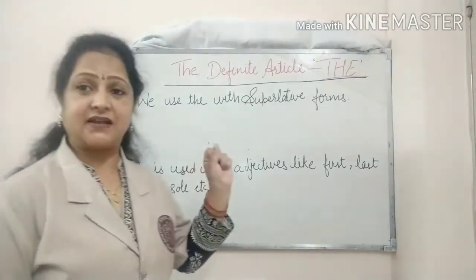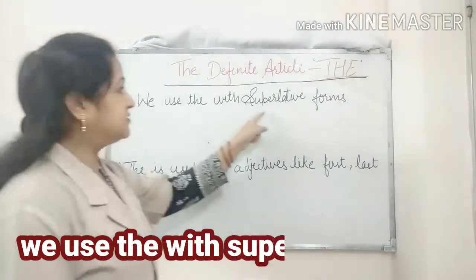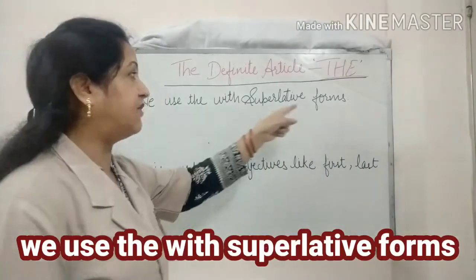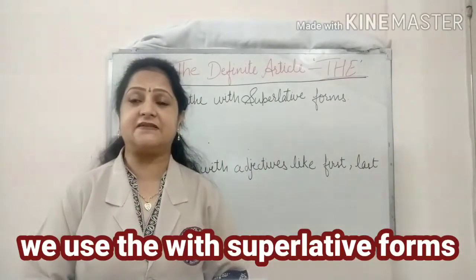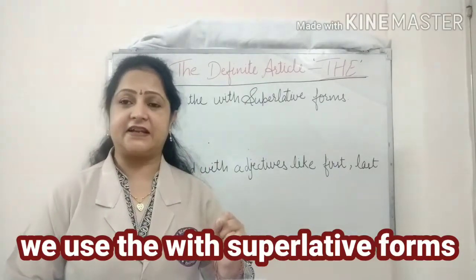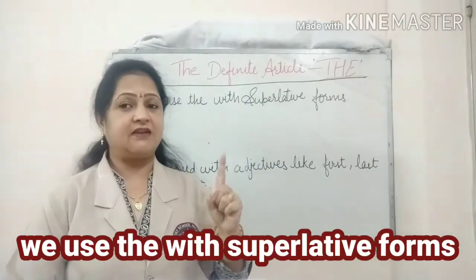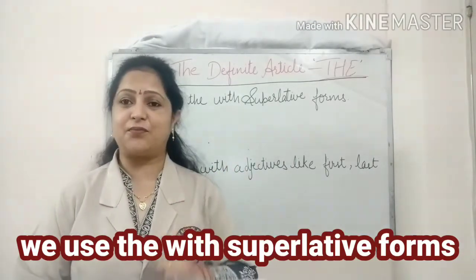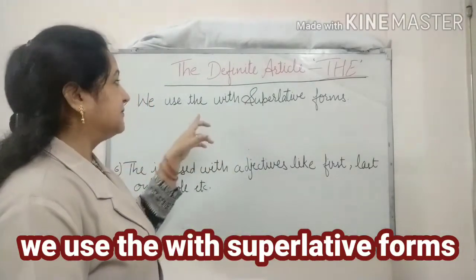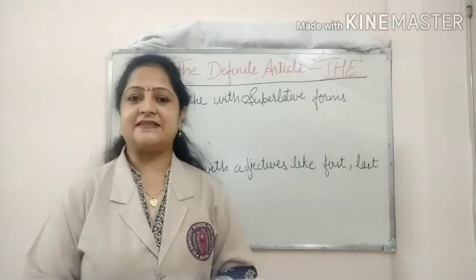The fifth use of the article is that we use the with superlative forms. As I told you when I was explaining the adjectives, when we write the superlative form of the adjective during degrees of comparison, for comparing one thing with the whole group, with that superlative degree we always use the article the. So let's take one example.